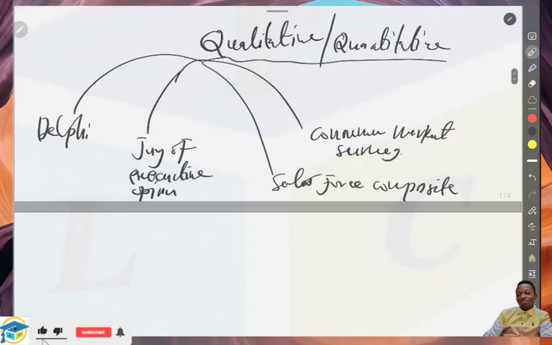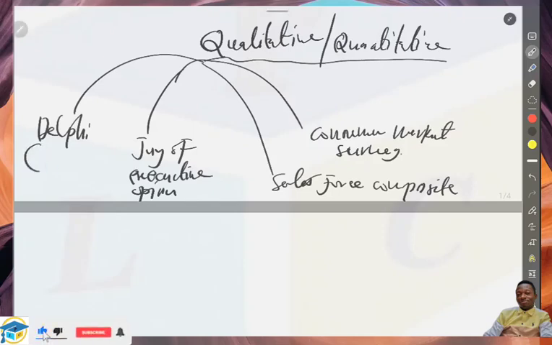When we talk about the Delphi method, it is an iterative process. What is an iterative process? This process includes 3 participants. The first group of participants are called the experts, the second group are called the staff, and the third group are called the respondents. So we have experts, we have staff, and we have respondents.